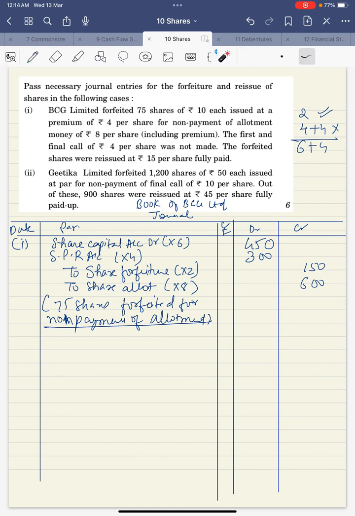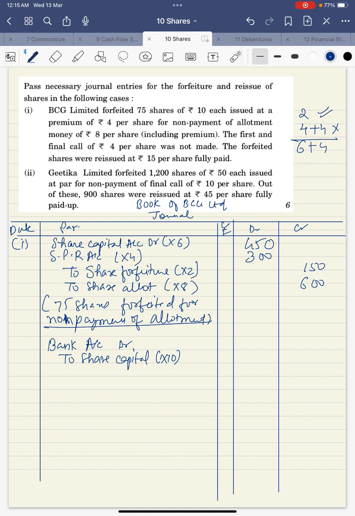Then now what they are saying, all these shares are reissued. Now remember one thing, that on each share 2 rupees is received. So the maximum discount which you can give is 2 rupees. And here they have reissued at 15, that means no discount given. So they are issued at a premium. So I'll write bank account debit to share capital account.